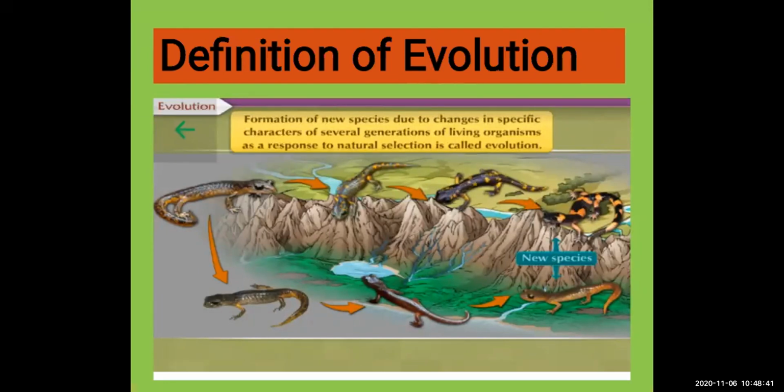Natural selection means nature is selecting those who can cope with natural calamities or natural disasters, or anything which they can withstand, all kinds of problems. Nature is selecting those only. So formation of new species due to changes in specific characters of several generations of living organisms as a response to natural selection. By natural selection, those species are formed. That is called evolution.